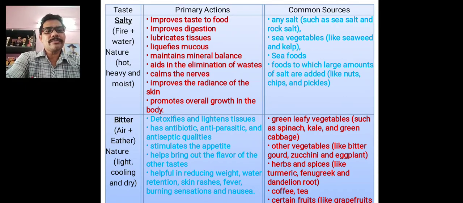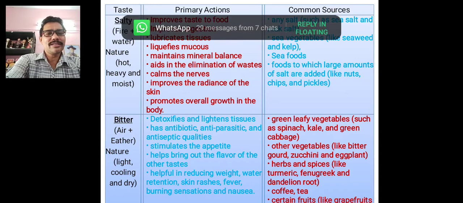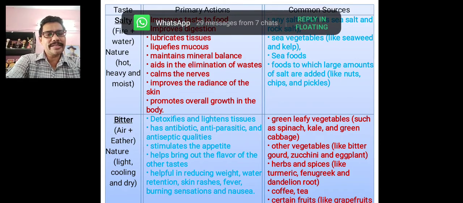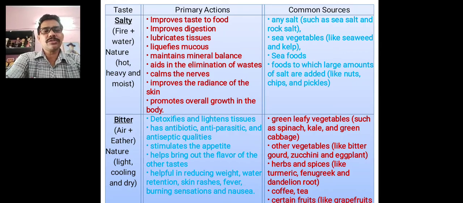Other vegetables like bitter gourd and eggplant, that is brinjal, also taste bitter. Some herbs and spices like turmeric, fenugreek and dandelion root, coffee and tea also taste bitter. Certain fruits like grapefruit also sometimes taste bitter.